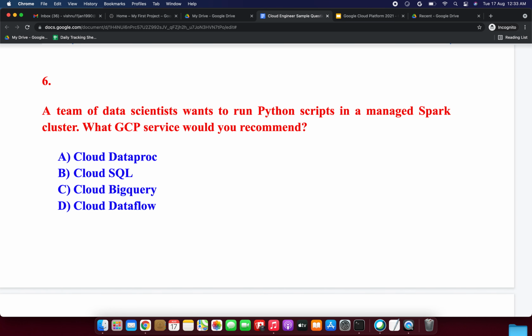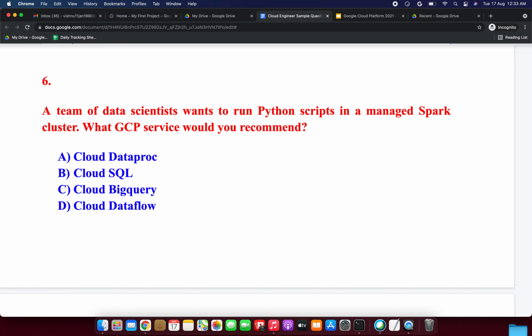A team of data scientists wants to run Python scripts in a managed Spark cluster. What GCP service would you recommend? Cloud Dataproc, Cloud SQL, Cloud BigQuery, and Cloud Dataflow. So which will be the correct answer?